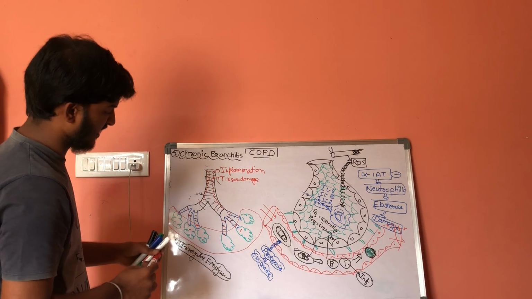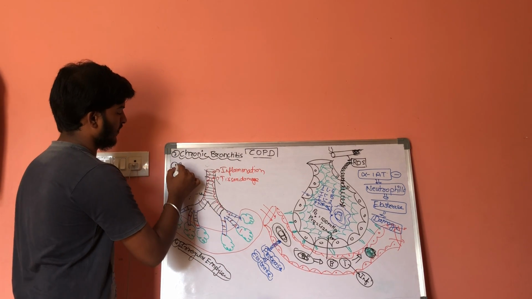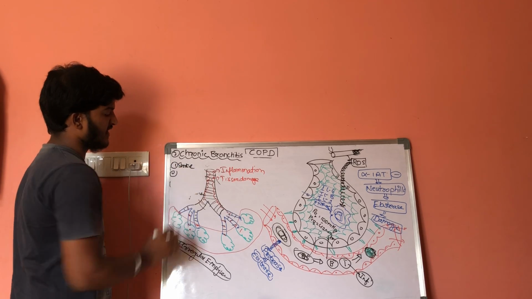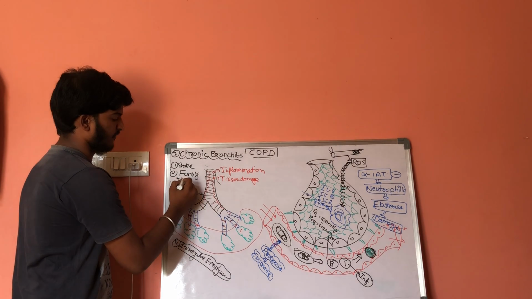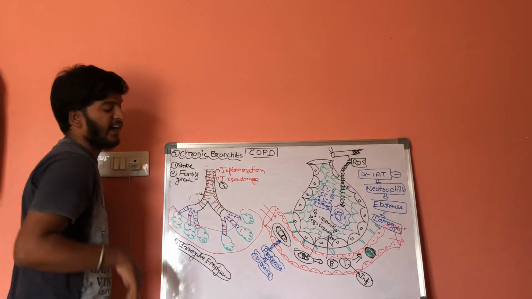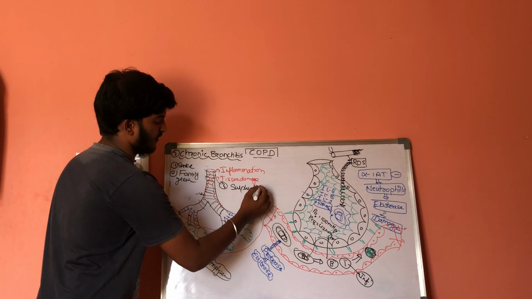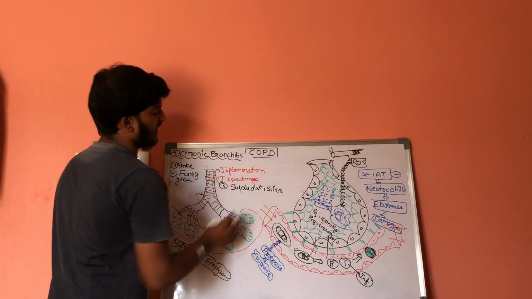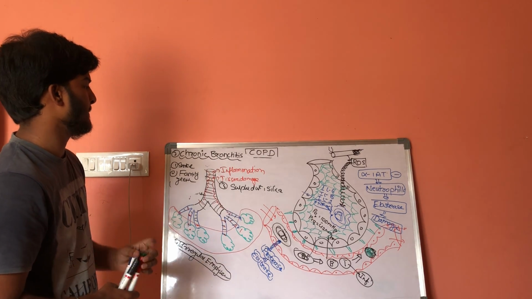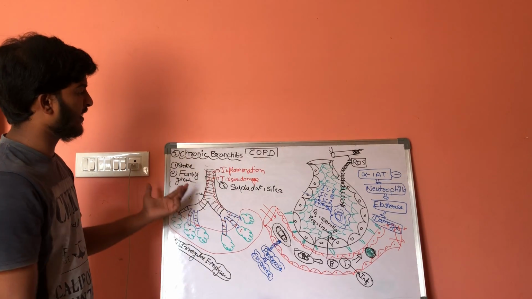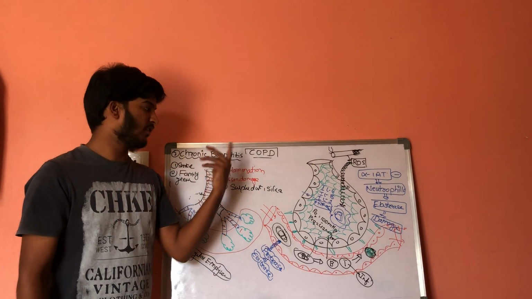Coming to risk factors, the first one includes smoke, the second one is family genetic problem, and the next one is exposure to sulfur dust and silica dust. This is about chronic bronchitis. We have completed the types of diseases that come under COPD, that is emphysema and chronic bronchitis.